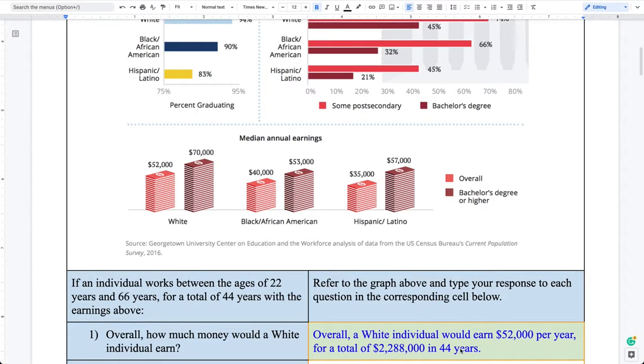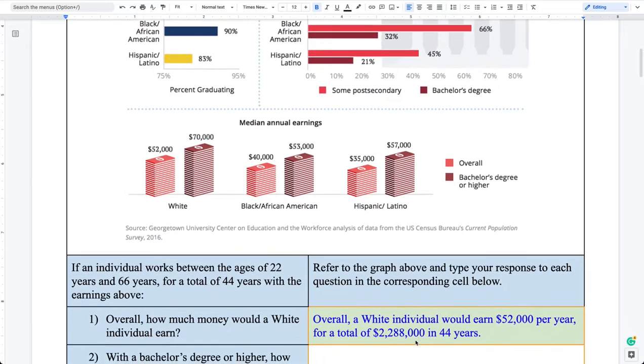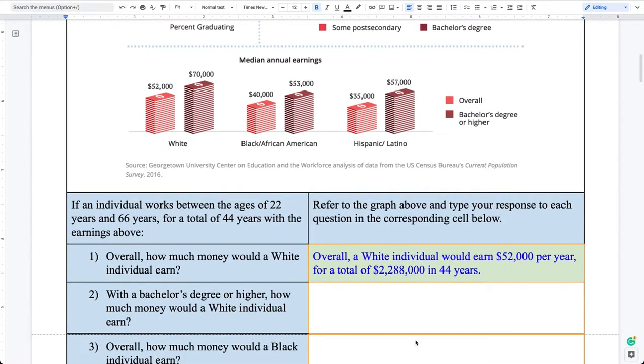$2,288,000 in 44 years. Again, remember, this is 44 years because we're assuming if a person starts working at about the age of 22 and they work through the approximate retiring age, that's 66 years, that's a total of about 44 years. So given that amount, we took the 52,000, multiplied it by 44, and that gives us this grand total of what they make approximately in their lifetime. So now you're going to continue the same process for the rest of the questions.